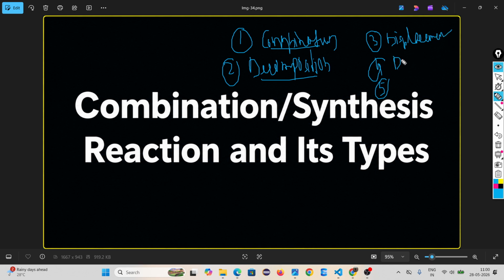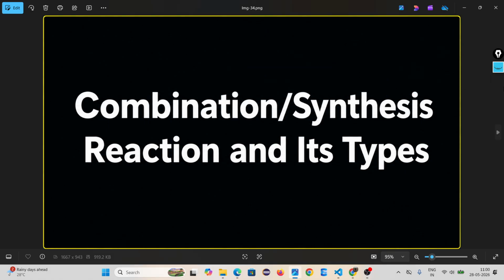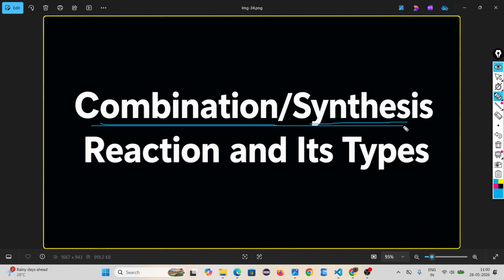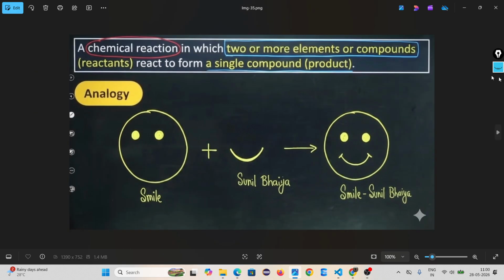Fourth one is double displacement, and fifth one is redox. We have to cover these five types of chemical reaction: combination, decomposition, displacement, double displacement, redox. So first one is combination, or we can say synthesis. Two names are there: combination and synthesis chemical reaction. So what do you mean by combination?